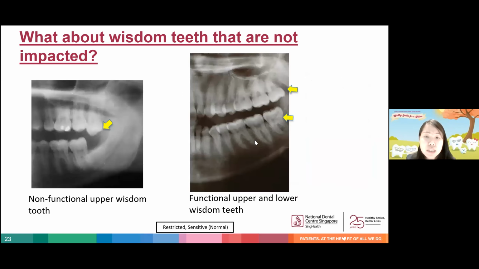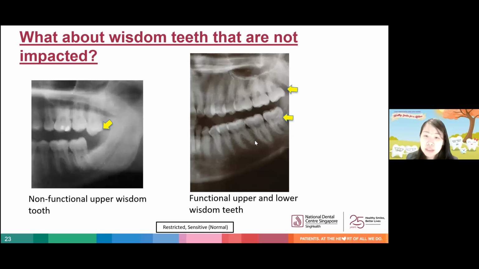Now, remember I mentioned earlier that not all wisdom teeth are impacted. So what do we do for these non-impacted wisdom teeth? For example, the radiograph on the left side shows a non-functional upper wisdom tooth. We call it non-functional because it is not in contact with any opposing tooth and hence does not contribute to chewing function. Such teeth can be removed or left alone depending on the patient's preference.